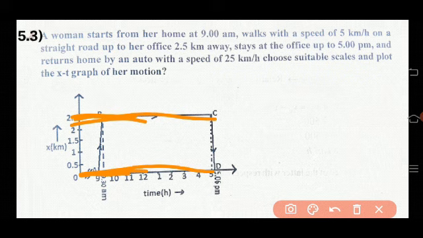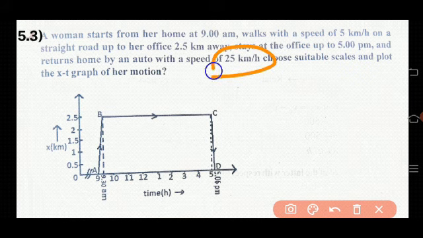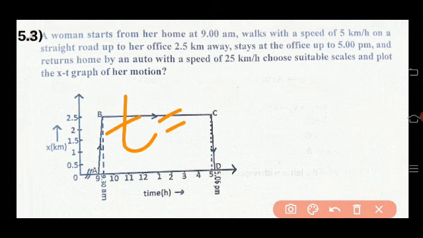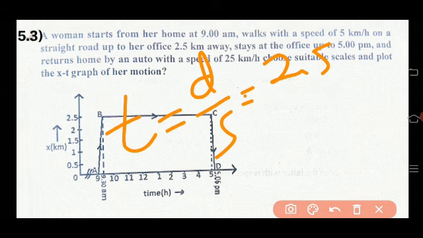Then after 5 o'clock, she starts the return journey with the speed of 25 kilometer per hour. Then what is the time taken to reach home, that is, to reach the 0th position? Once again take the same equation, t equals d by s. So what is the distance? For the return journey, it is 2.5.